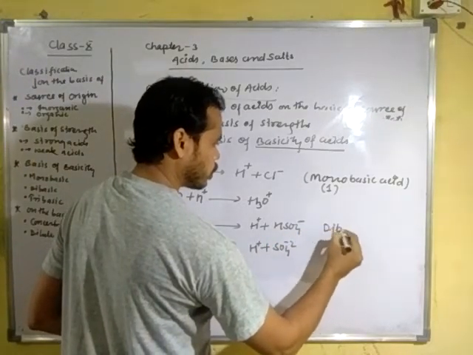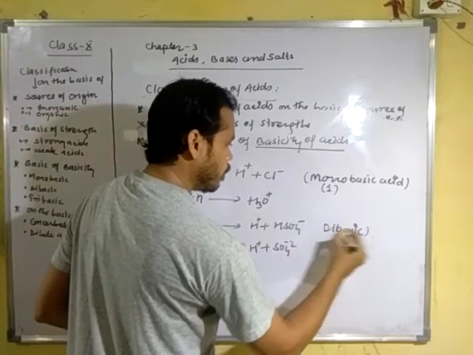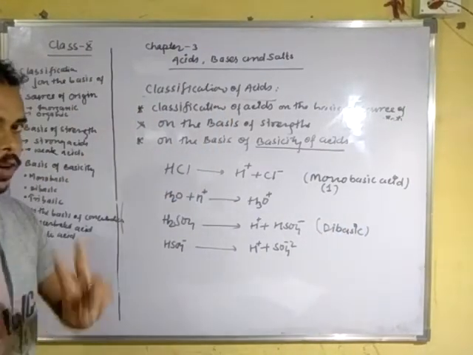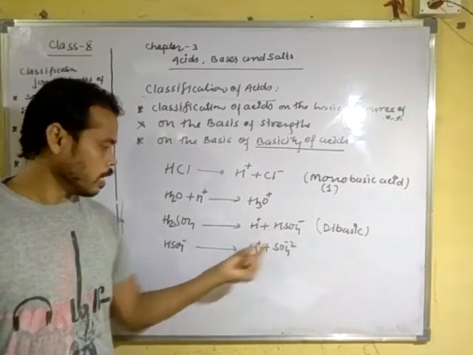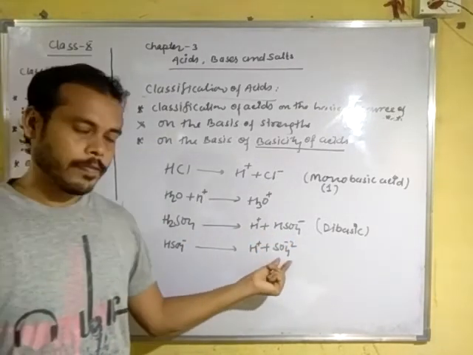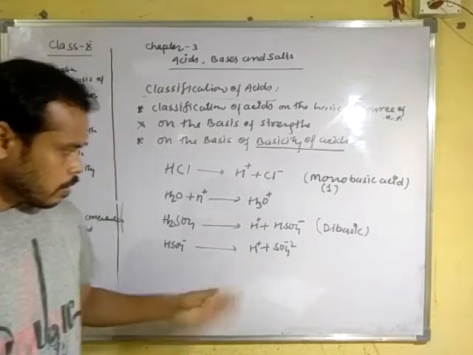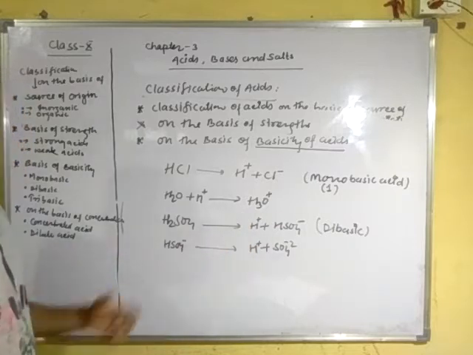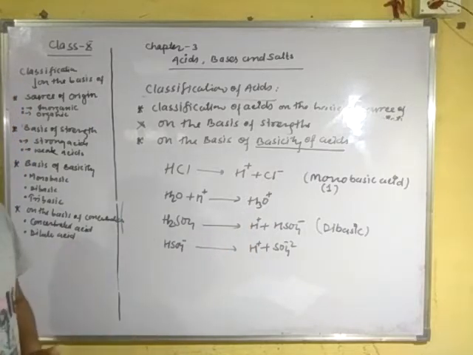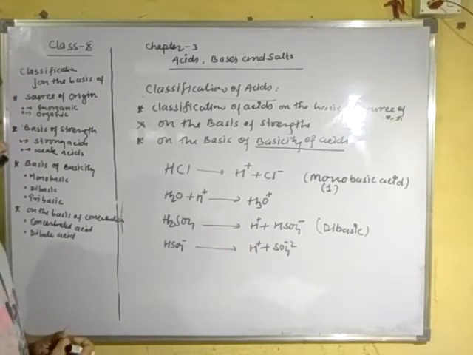In one step it forms hydrogen sulfate ion, and in the second step it forms sulfate ion. When these ions react with water, they form hydronium ion again.